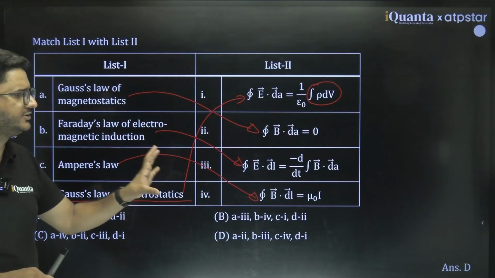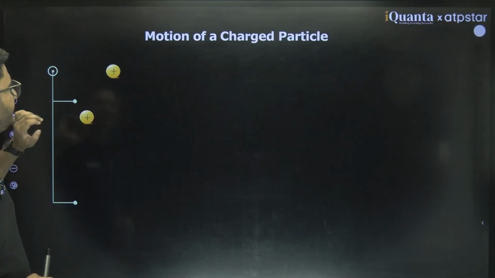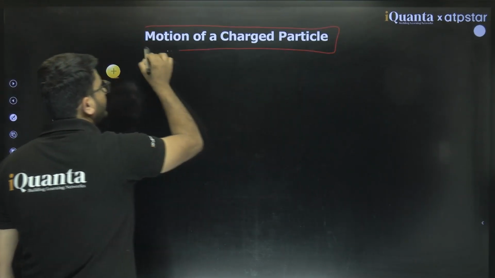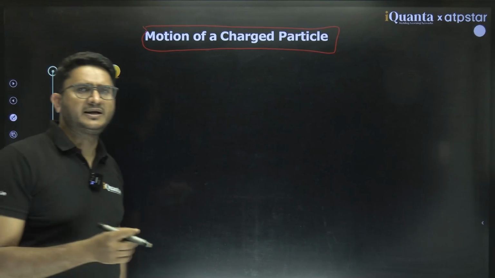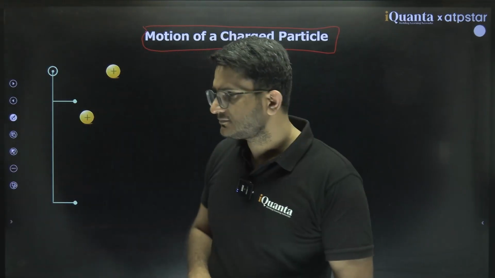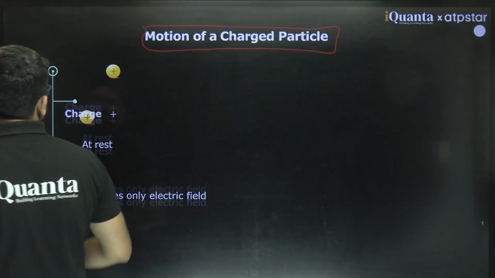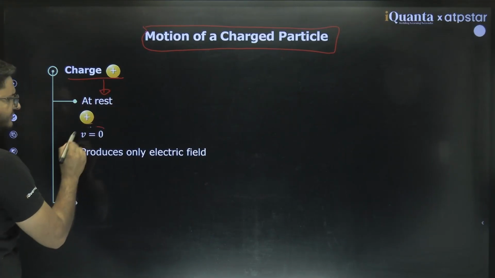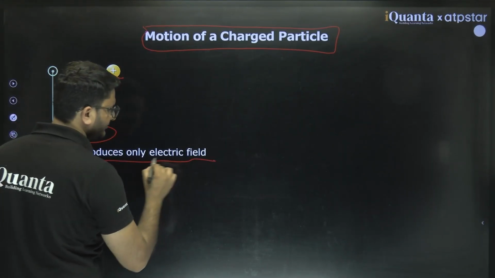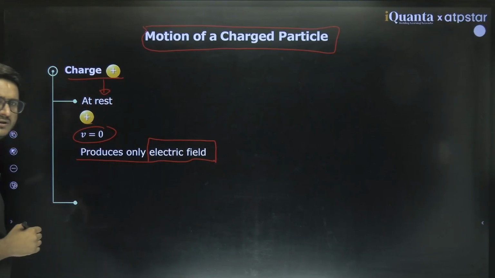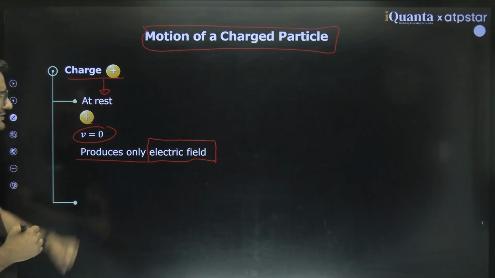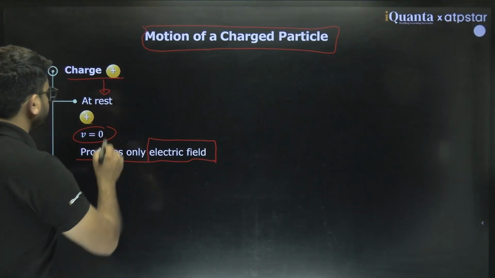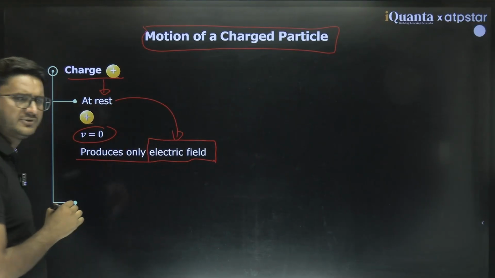Fine, this is a very easy question and it can be solved easily. Then someone asked, what is the cause of electromagnetic wave? See, if the charged particle is at rest, that means its velocity is 0. So it only produces what? Electric field. A charged particle at rest can only produce electric field. Clear?